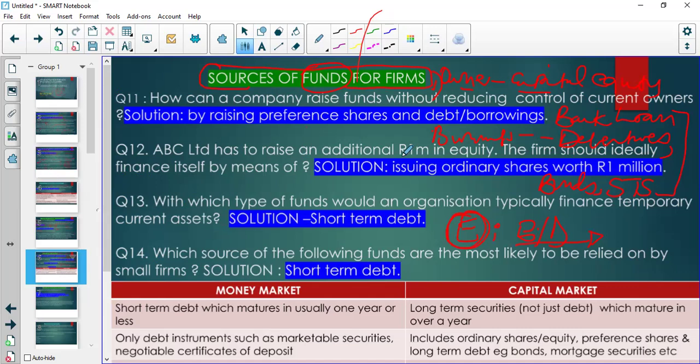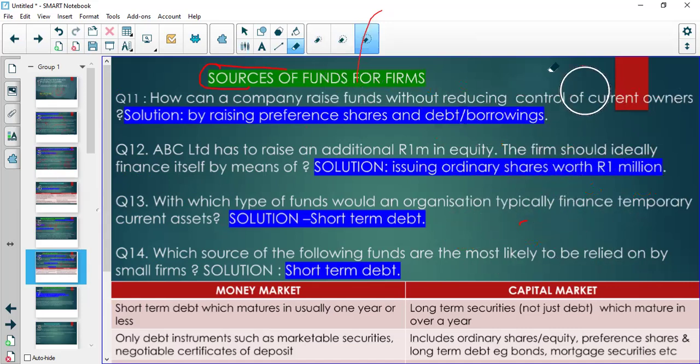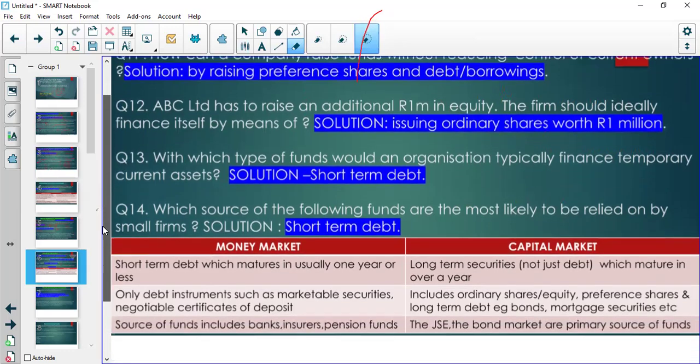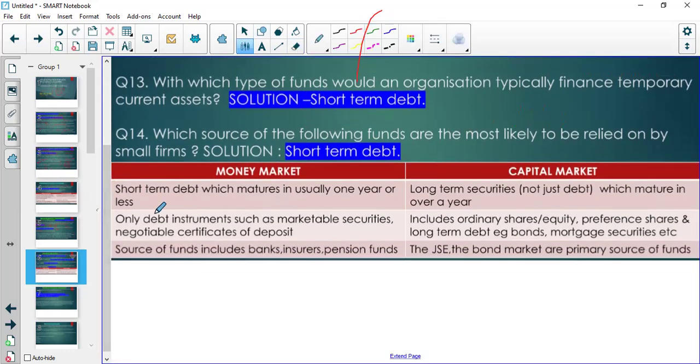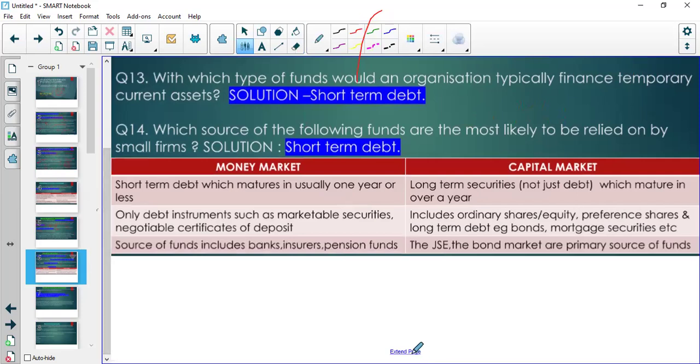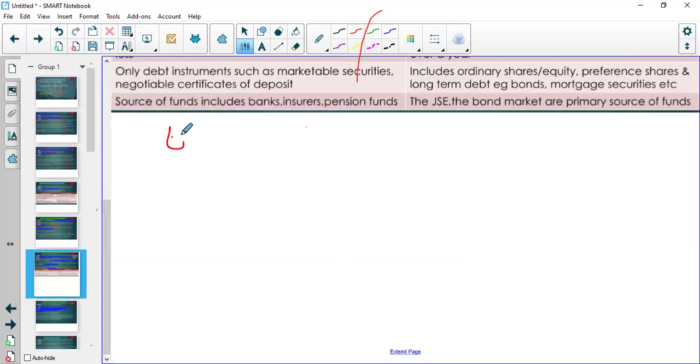If you would like to raise equity, then you have to issue ordinary shares. Now this is from our module, it's going to differ.